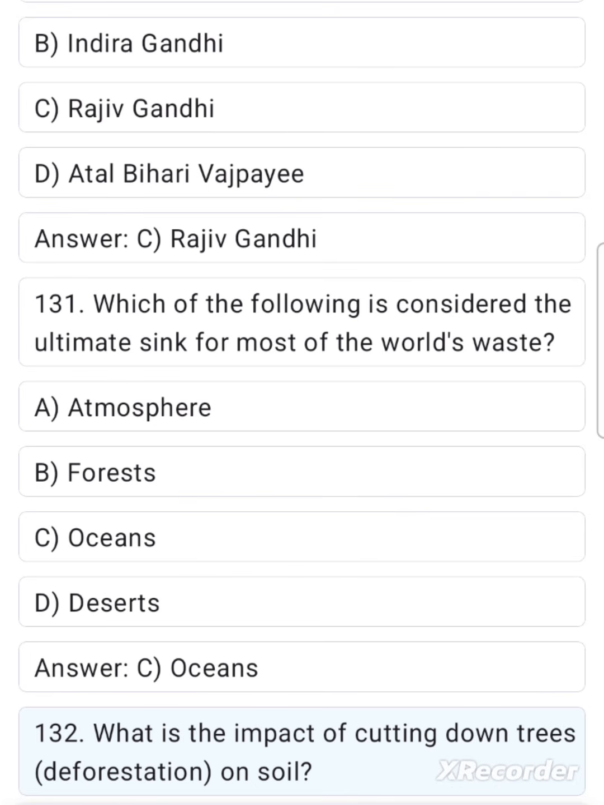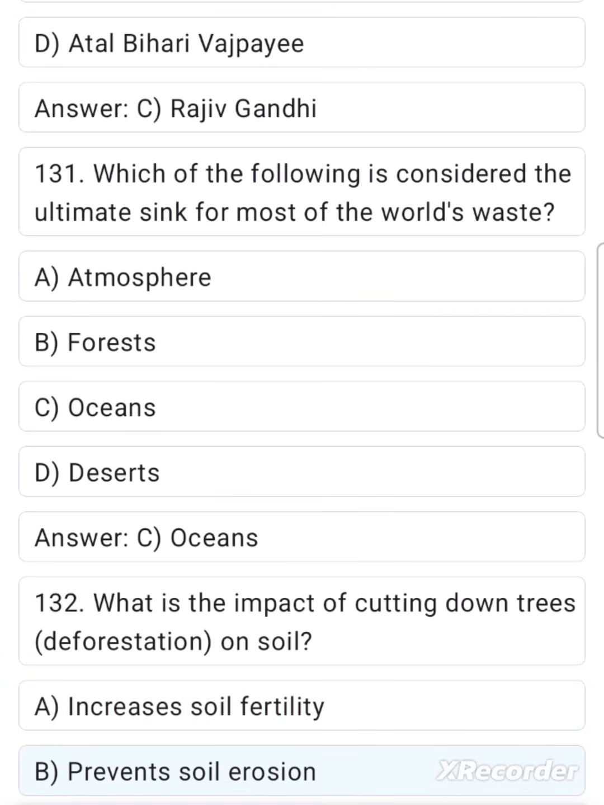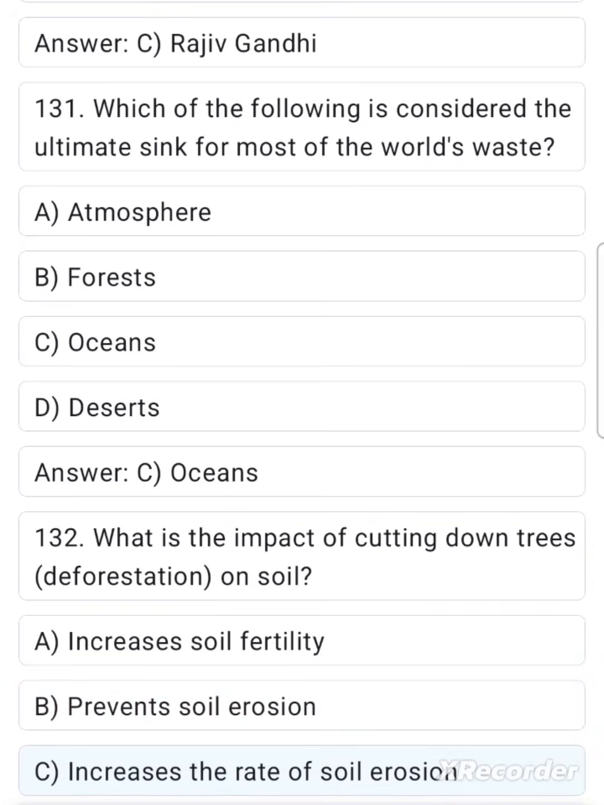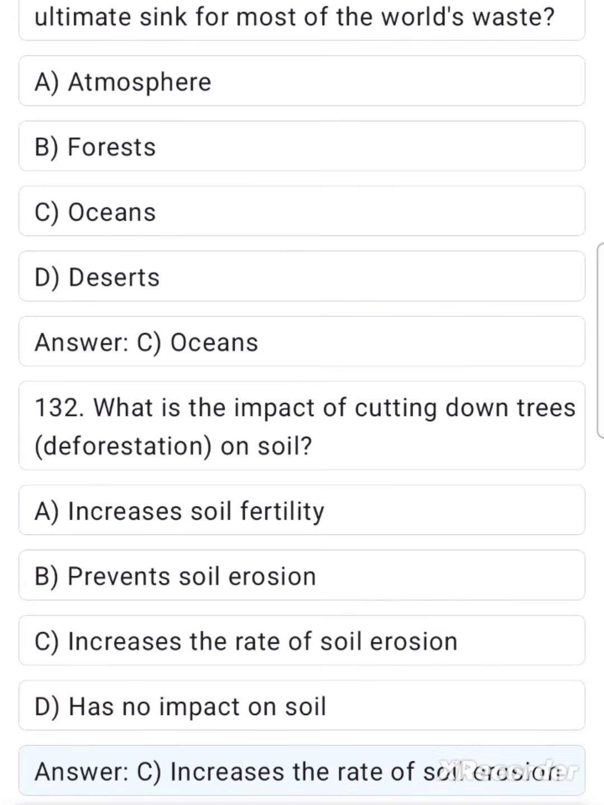132. What is the impact of cutting down trees, deforestation, on soil? A. Increases soil fertility. B. Prevents soil erosion. C. Increases the rate of soil erosion. D. Has no impact on soil. Answer: C. Increases the rate of soil erosion.